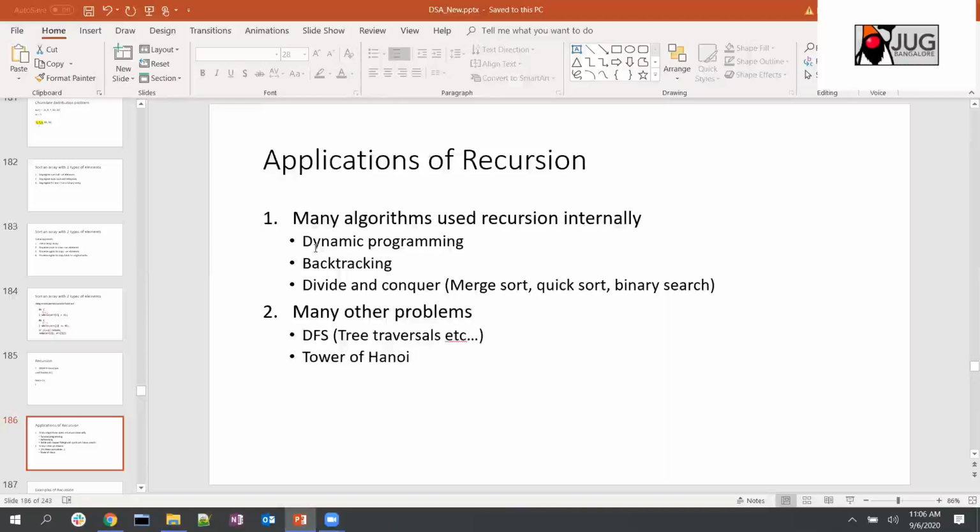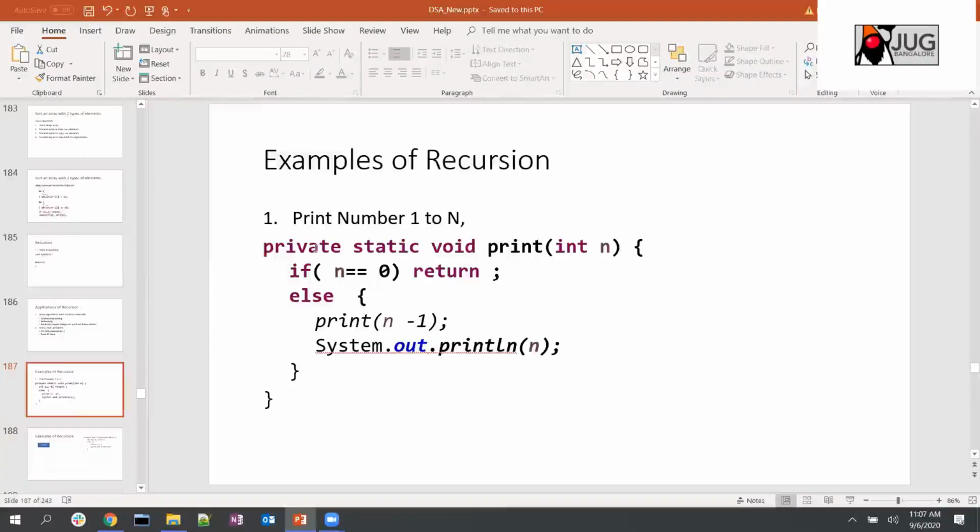Other problems are tree traversals, where you go depth first search, where recursion is being used, and some standard algorithms like Tower of Hanoi. Josephus problem is there, so you can Google search on that. These things are a bit complicated, so I have not discussed them much, but I tried to pick up a few of the simple problems and spoke more on those.